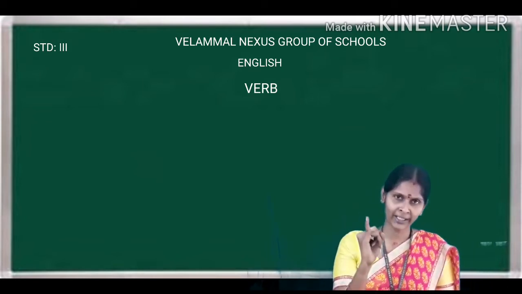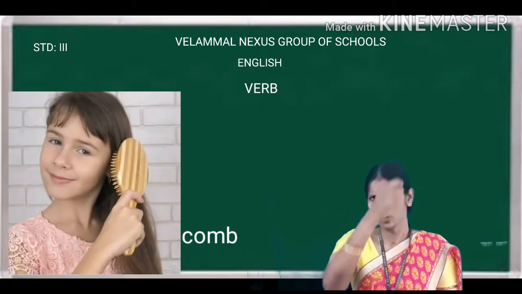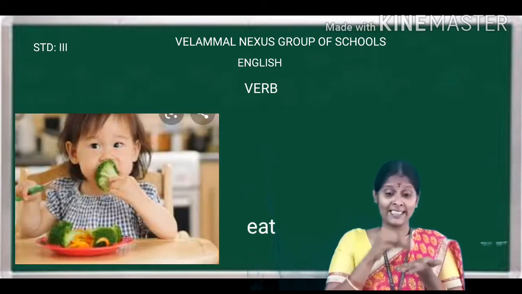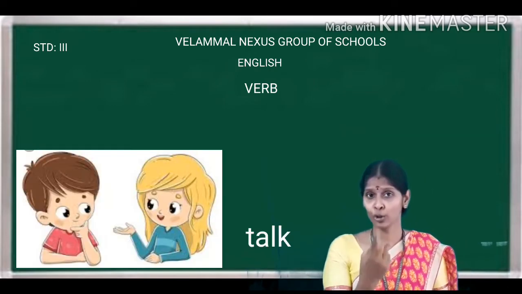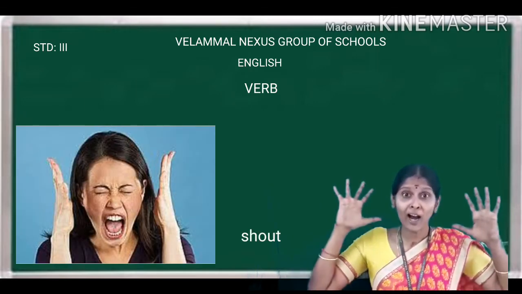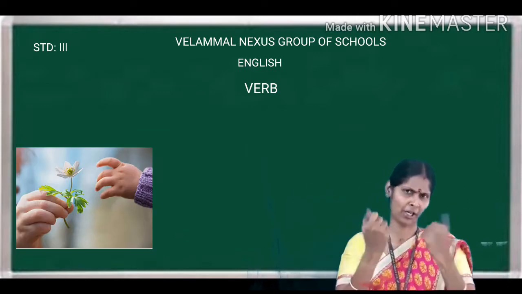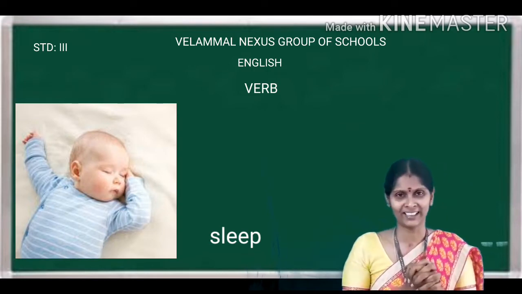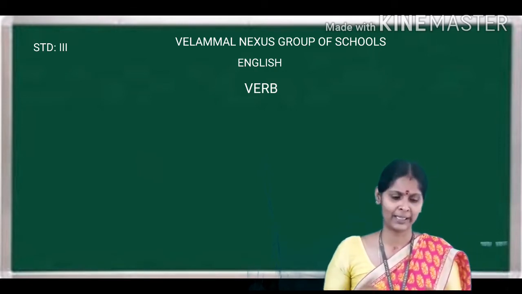Wake, brush, bath, comb, dress up, drink, eat, read, play, talk, laugh, cry, shout, enjoy, give, take, help, sleep, etc. Right, children? So these are the words that we use in our day-to-day life.